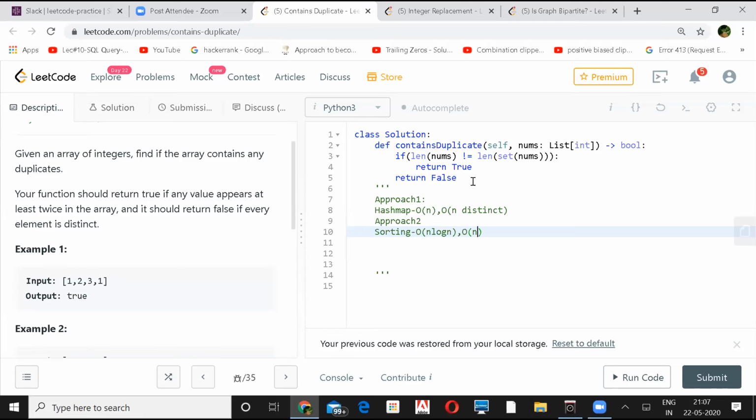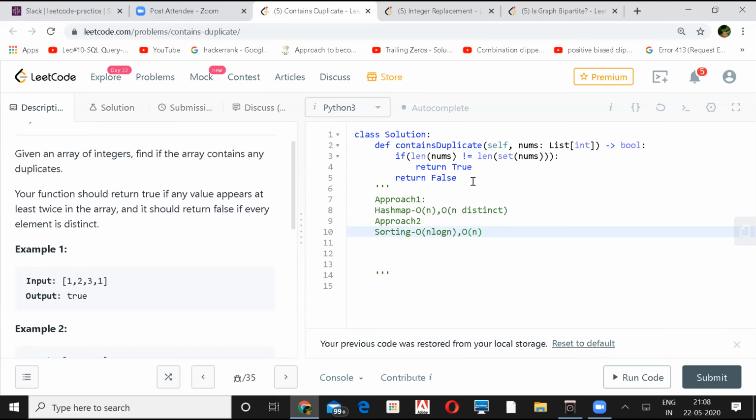You can use quicksort also. With quicksort, the worst case can go to n square. But it depends on what your pivot is. These are trade-offs. I think if you know the answer to the question, then it's okay to discuss these trade-offs, like, okay, I have these two approaches, which one do you want me to take? So basically with sorting, you sort, and if the next element is the same as the previous, you say, okay, they are duplicates.